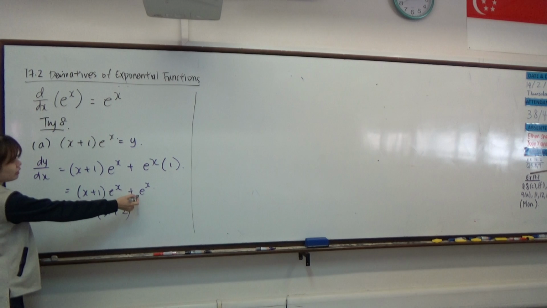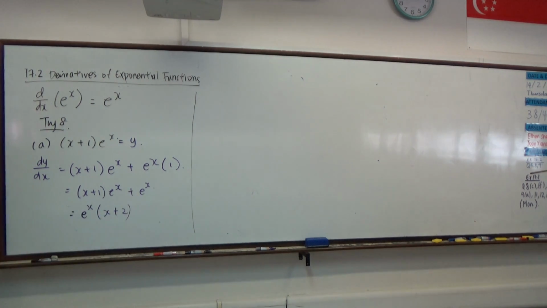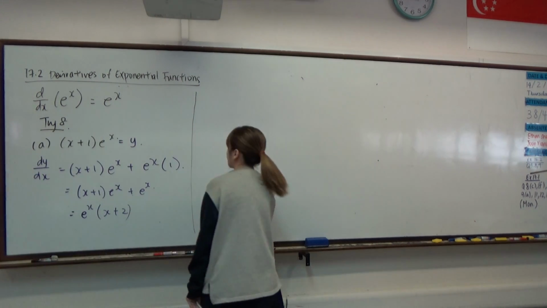Oh, this is 1, right? You get 1 times e to the power of x. So factorize e to the power of x. That will be x plus 1 plus 1. Right? So x plus 2. Okay?